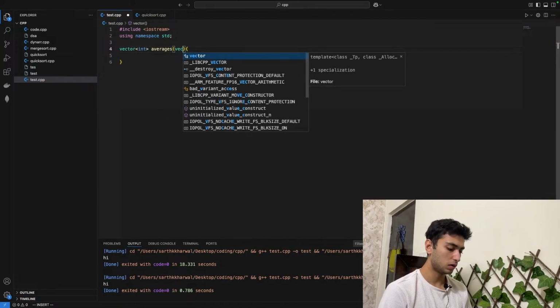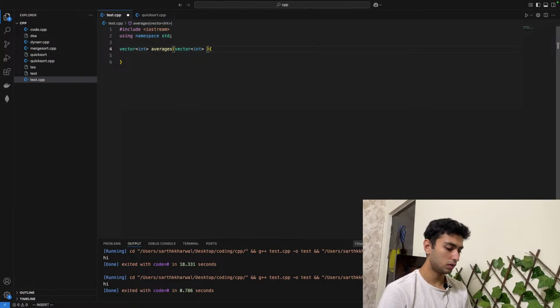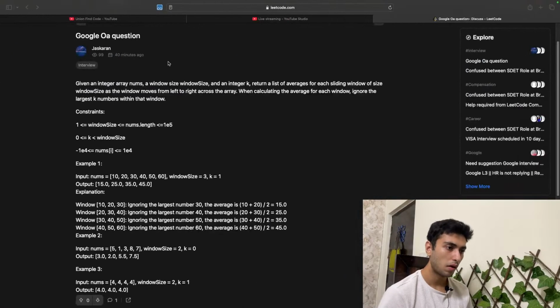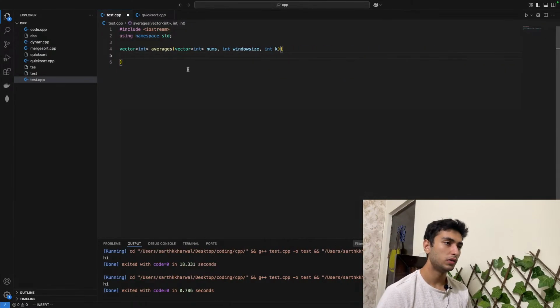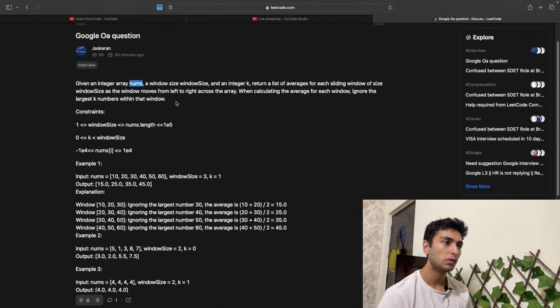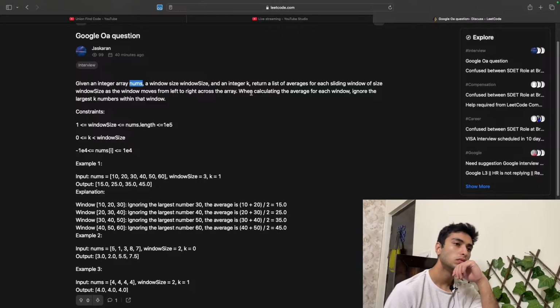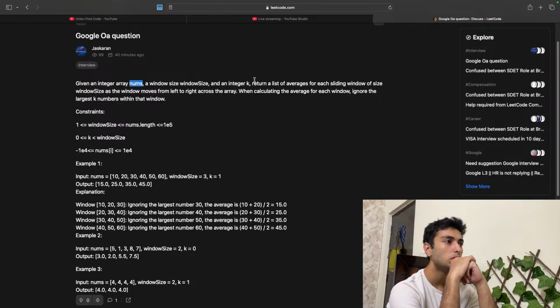It's going to take in a vector nums, int window size, int k. Right? So we need to ignore the largest k numbers within that window.